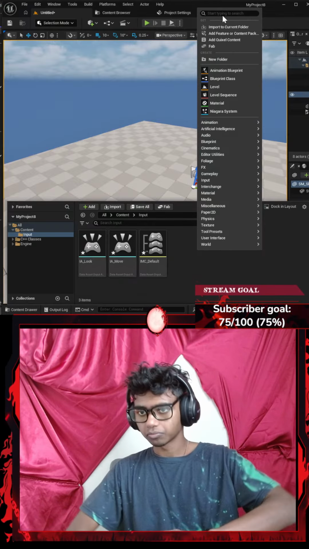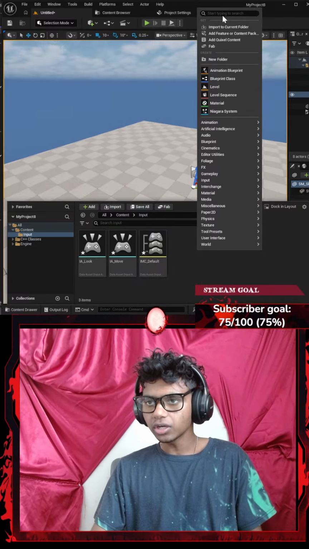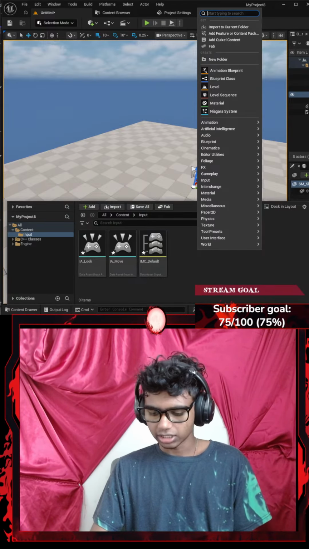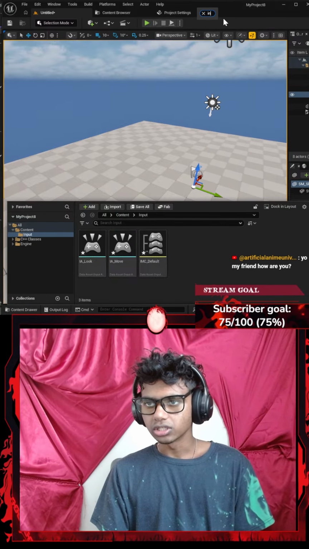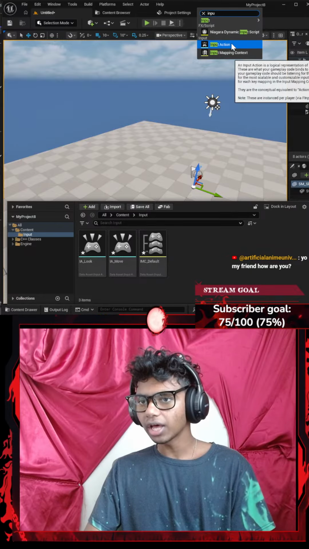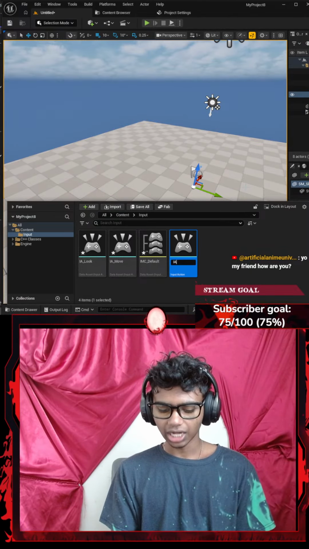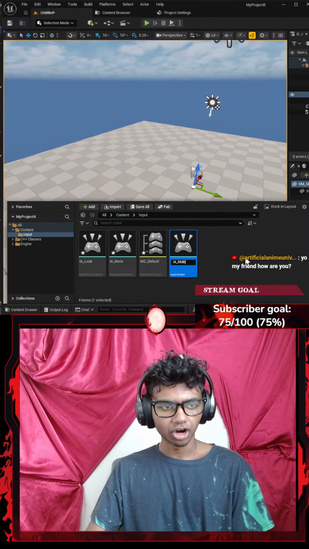There we go, perfect. Now, I'm gonna go up here and find something like input action. This is going to be an input action. I'm gonna call this something like IA_RB. This is going to be my RB action.